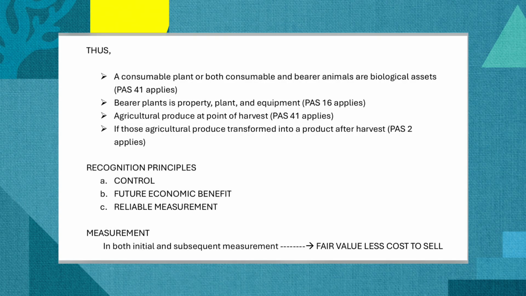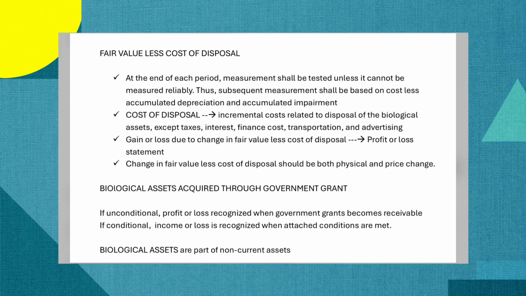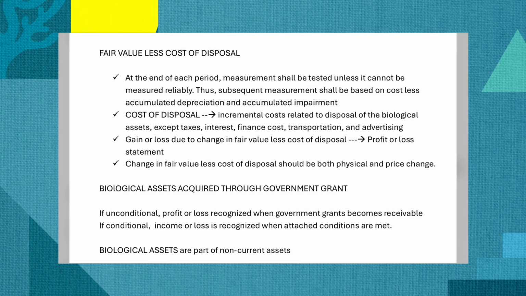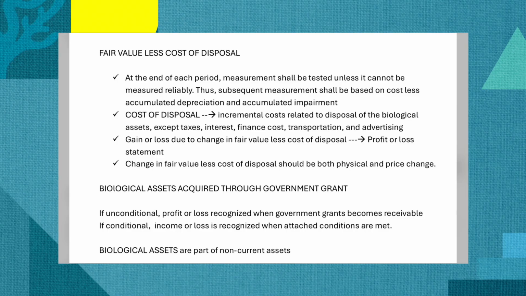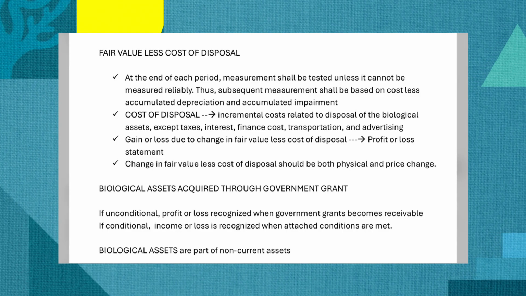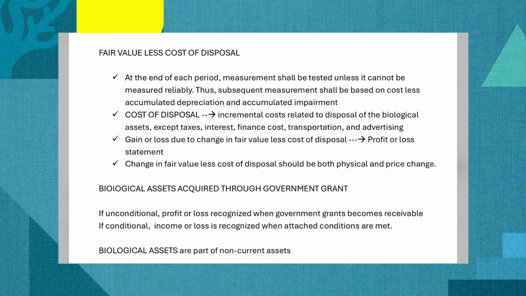At the subsequent measurement, ganun rin, fair value less cost to sell. So considering that the subsequent measurement is fair value less cost to sell, then, well, we need to take note that at the end of each period, measurement shall be tested. Meaning we always check the fair value less cost to sell at the end of accounting period.